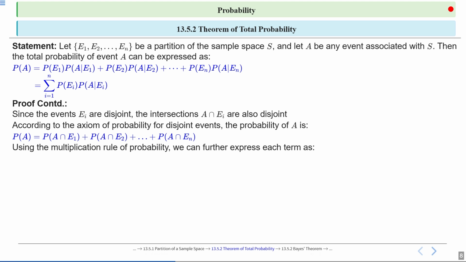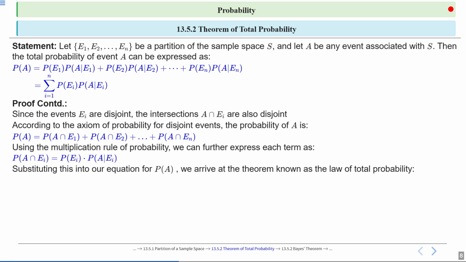Now using the multiplication rule of probability, we can further express each term as probability of A intersection Ei equal to probability of Ei into probability of A upon Ei. Right. Now substituting this into our equation for probability of A, we arrive at the theorem known as the law of total probability. Okay.